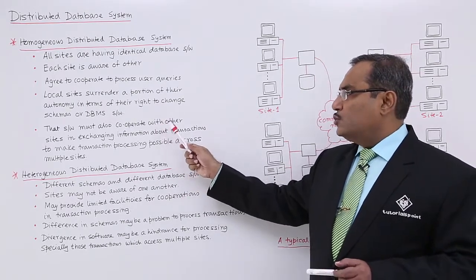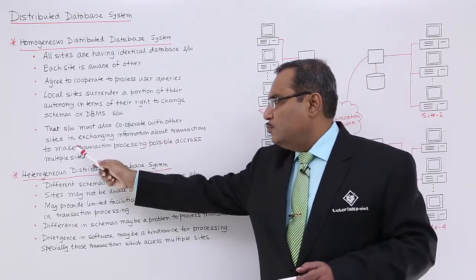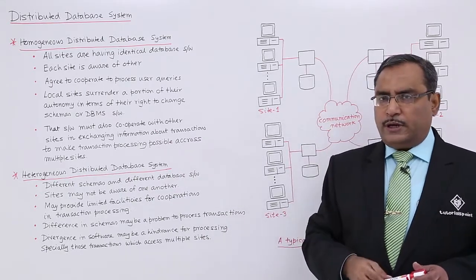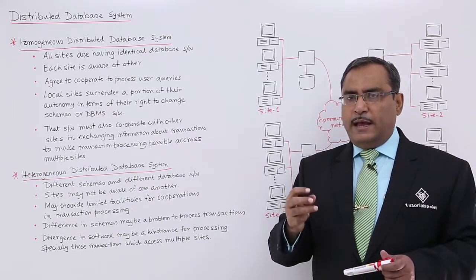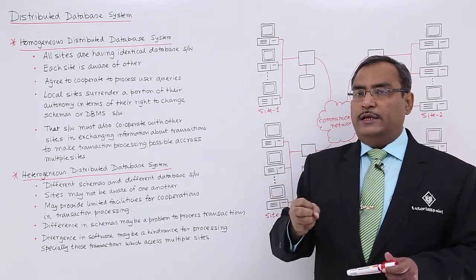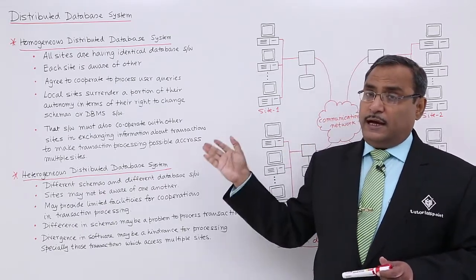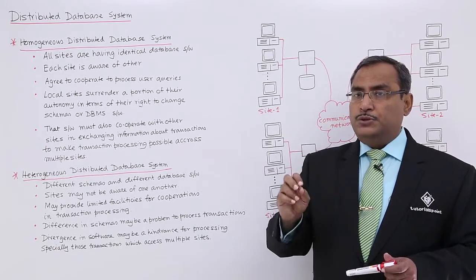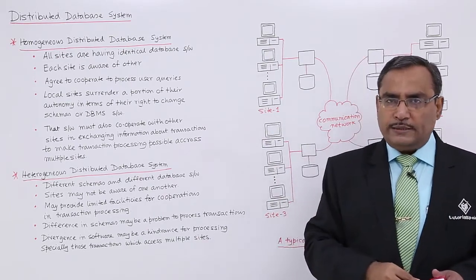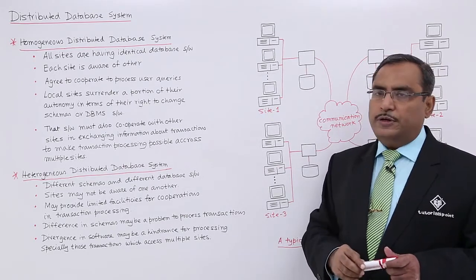The sites must also cooperate with other sites in exchanging information about transactions to make transaction processing possible across multiple sites. I told you earlier that a particular query may be accessing different tables, different schemas, different relations, and those relations or tables are distributed onto different sites. So these sites agree to the cooperation needed for the processing of those queries. So these are the main features of a homogeneous distributed database system.